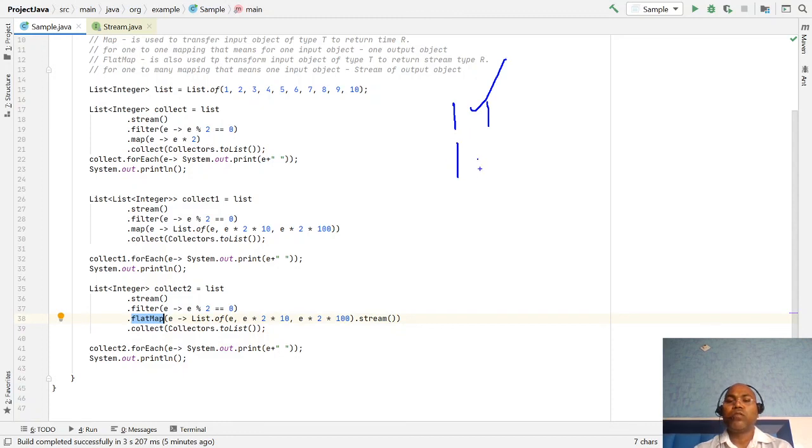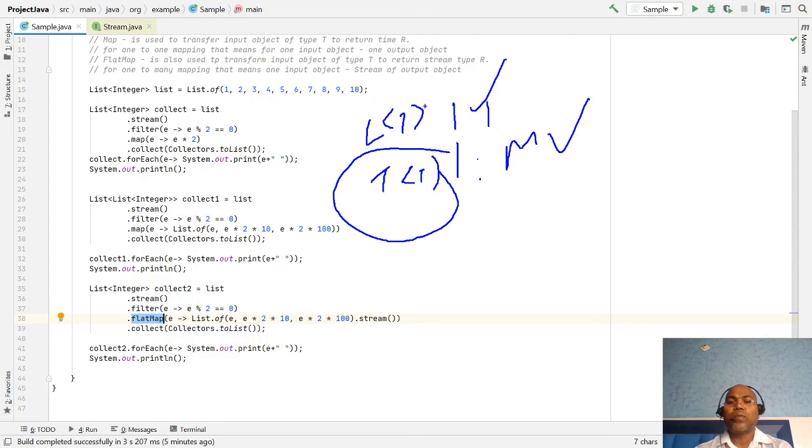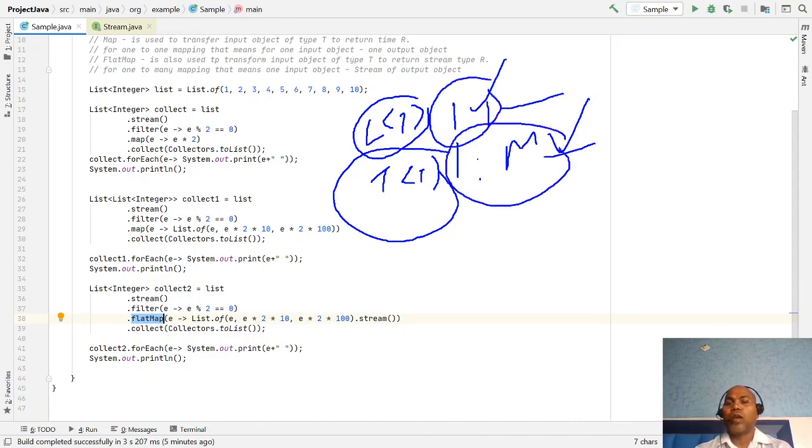If you want one to many, you can use flat map. Both cases make a list of integer output. Sometimes use map, sometimes flat map. For a one to one relationship use map, for a one to many relationship use flat map.